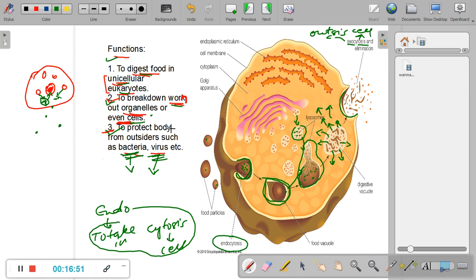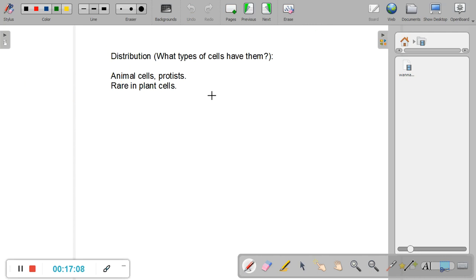Right, so I hope you've understood the three functions of the lysosomes, and I hope you've understood how the cell performs these particular functions. Now, instead of a food particle, these could be bacteria or virus also, right? Anyways, let's go to the last part, which is distribution. Distribution is what type of cells have lysosomes and what type of cells do not have lysosomes.